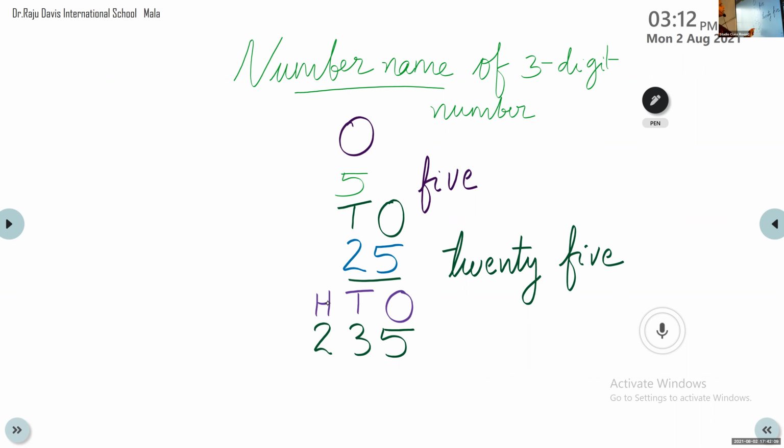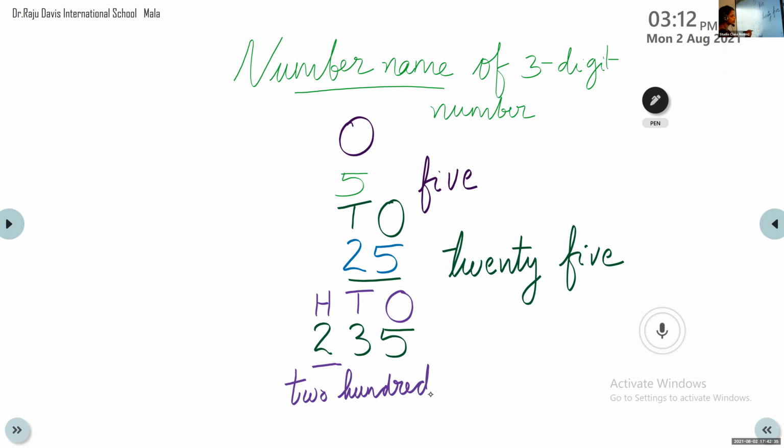So at the ones place we can see the number 5. Tens place it is 3. Hundreds place it is 2. Now we are going to write its number name. Let us divide it into two parts. Hundreds part: here we can see at the hundreds place the digit is 2. So we can write 200.